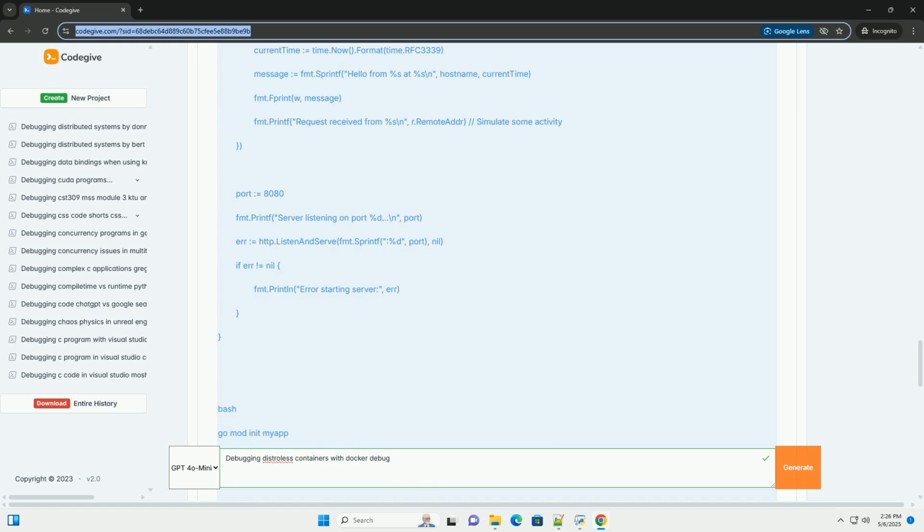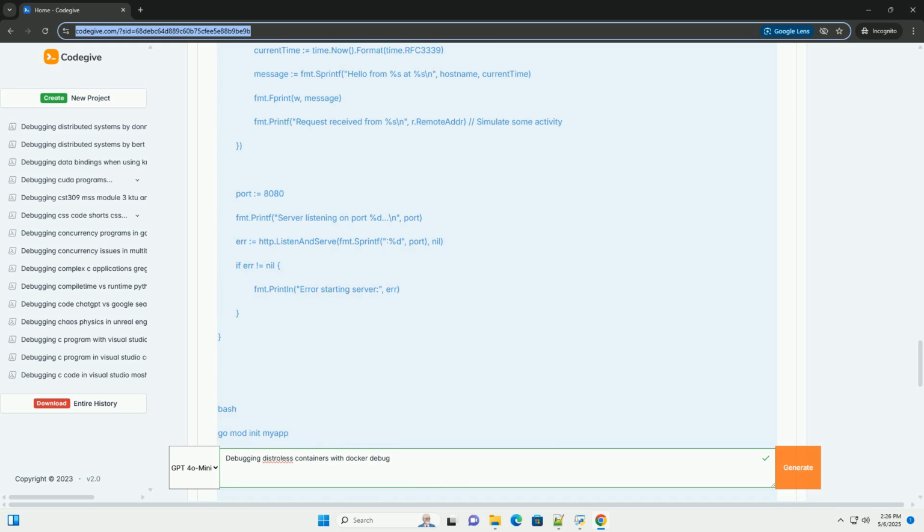Now that we have a running Distroless container, let's explore different debugging techniques using Docker Debug. A. Attaching a shell, bash. This is the most basic debugging approach. Docker Debug can automatically install bash inside the debug container. docker debug myapp starts the Docker Debug session for the container named myapp.